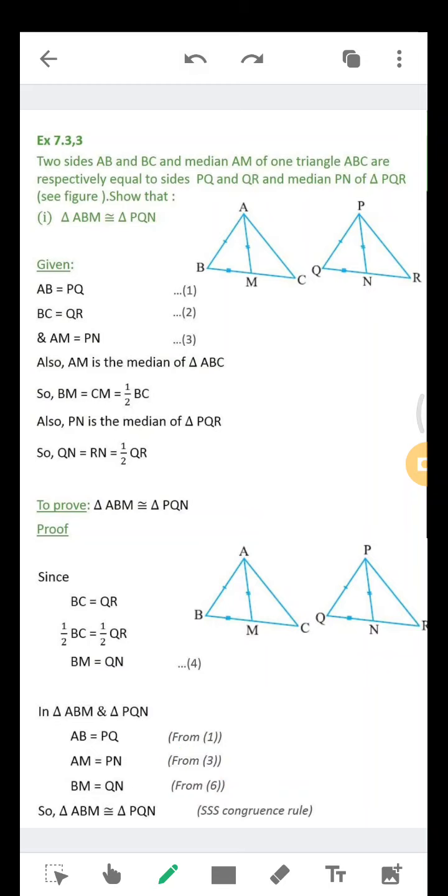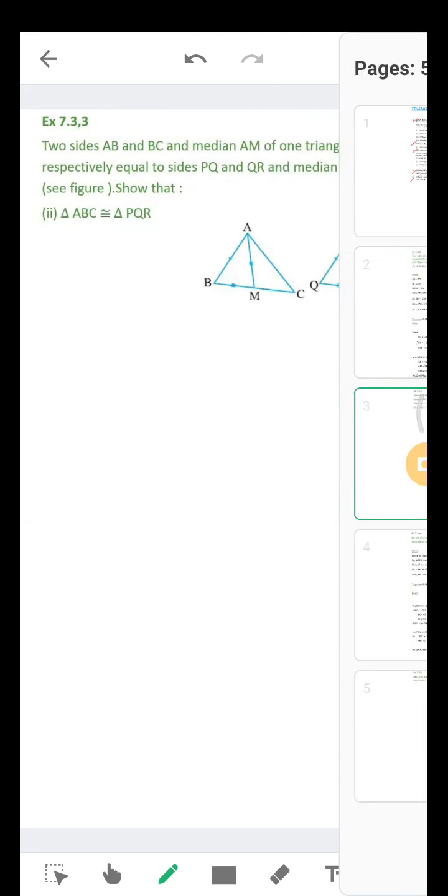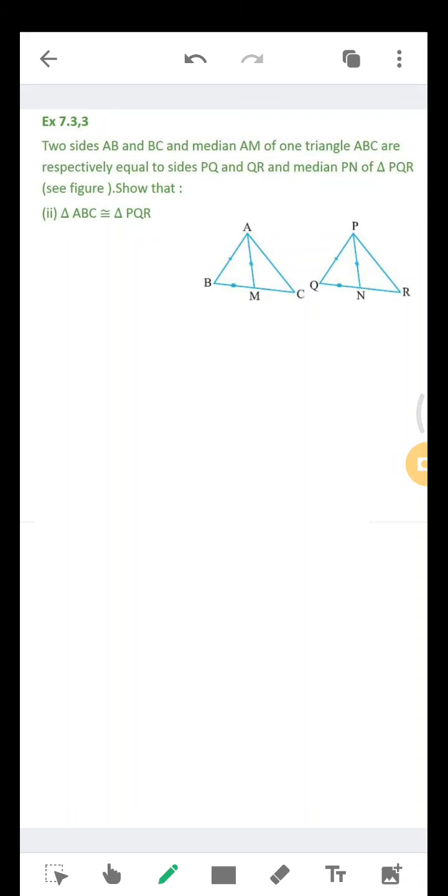So therefore I can say that these two triangles ABM and PQN are congruent by SSS congruency rule. When these two triangles become congruent, what do you say about these two angles, angle B and angle Q? Will they be equal or not? Yes, they'll be equal. So let's use this in the next bit.